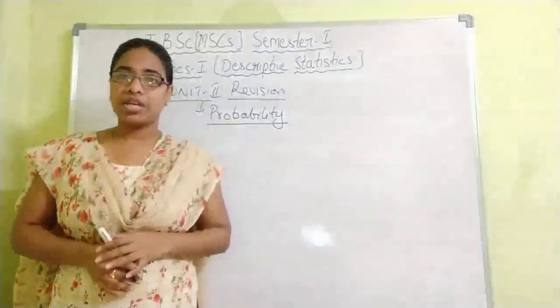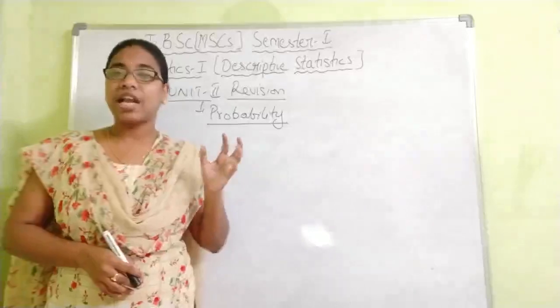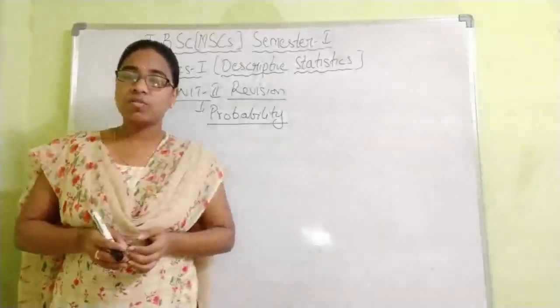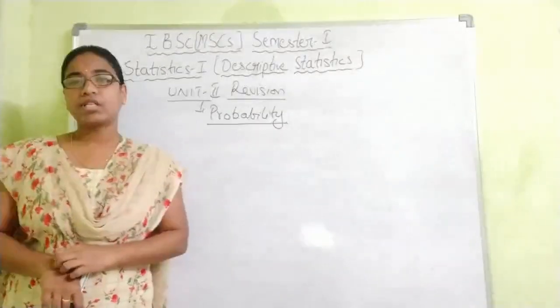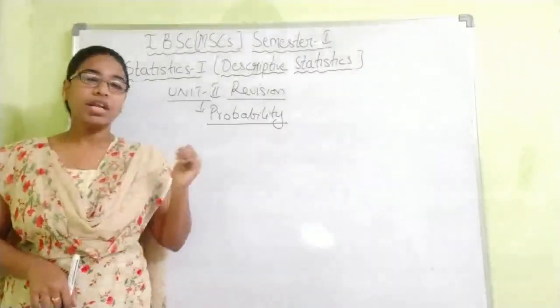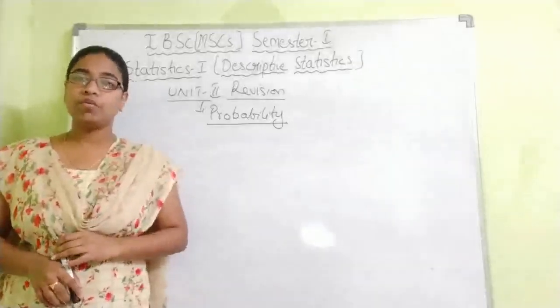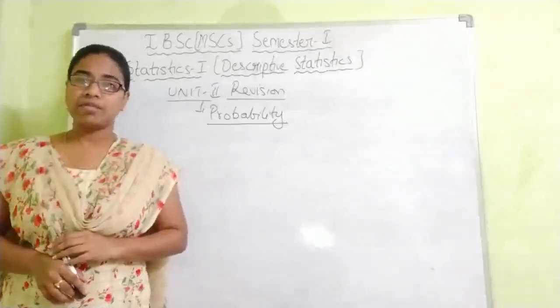First go through those definitions, like small definitions such as random experiment. A random experiment means an experiment whose outcomes are unpredictable, like tossing a coin. We don't know what the outcome will be; we cannot predict it. That is called a random experiment.